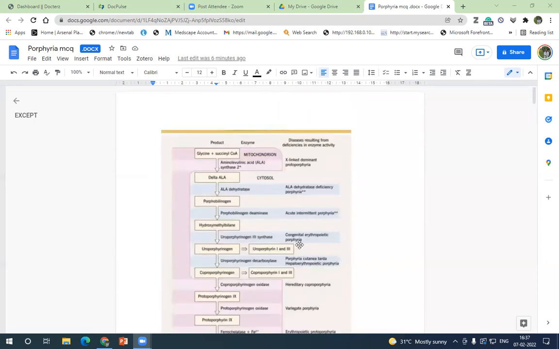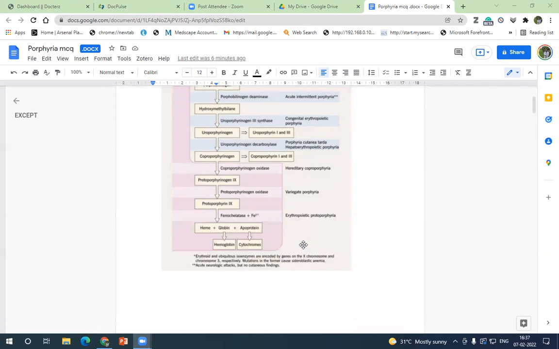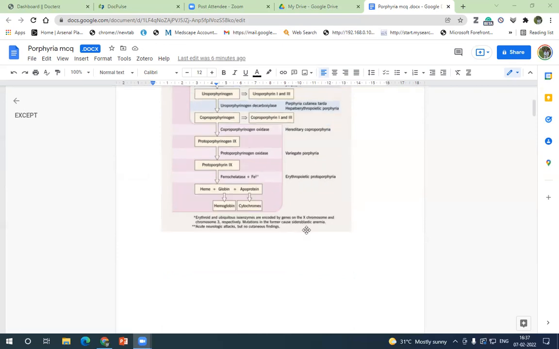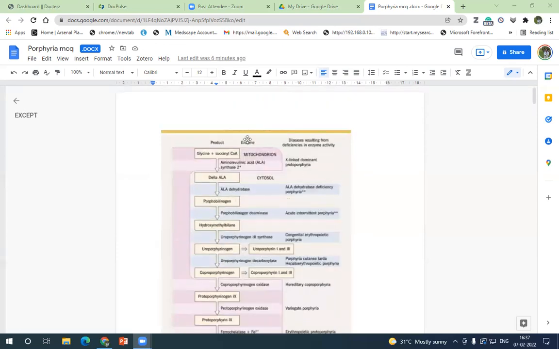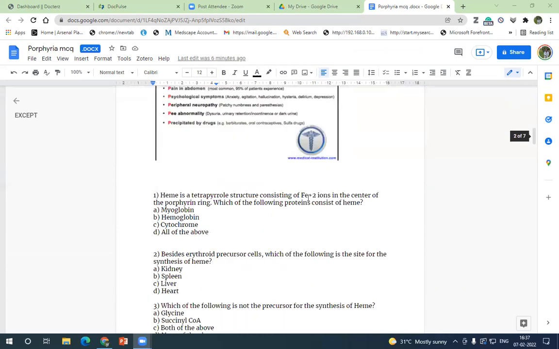And there are some photo questions that can be asked. For example, in porphyria cutanea tarda lesions, you should be able to identify the cutaneous blisters, or even congenital erythropoietic porphyria, Gunther's disease, the erythrodontia. I will share the pictures in the group. So this is all about porphyria MCQs. I don't think they can ask anything more than this.